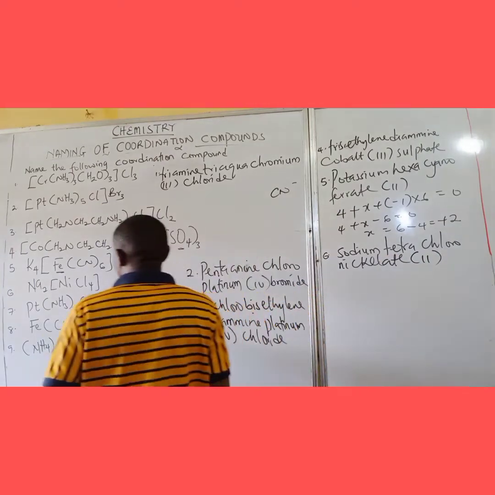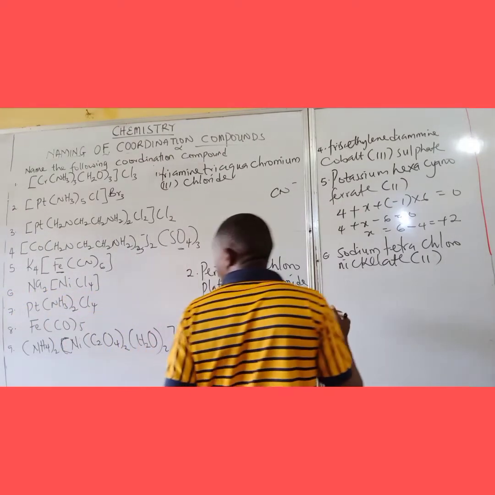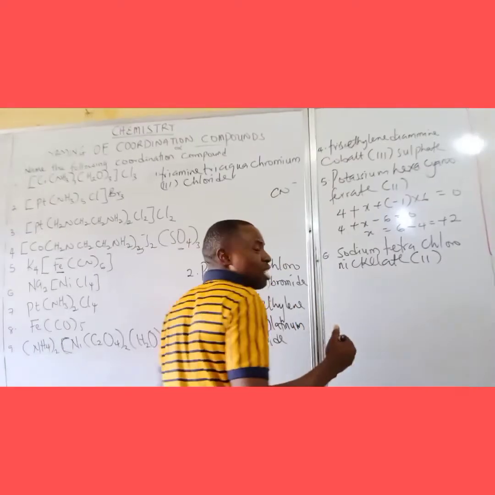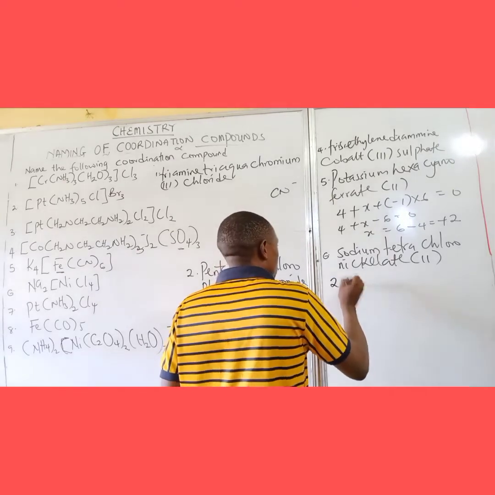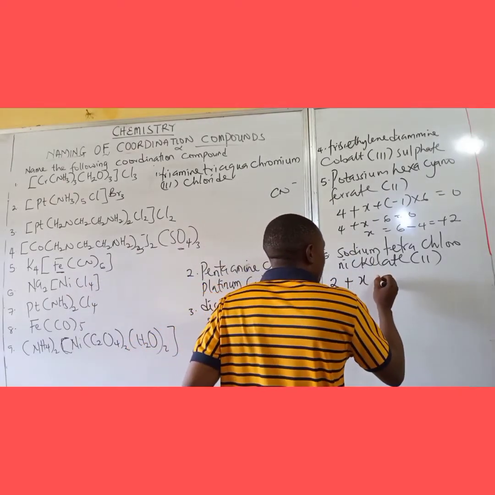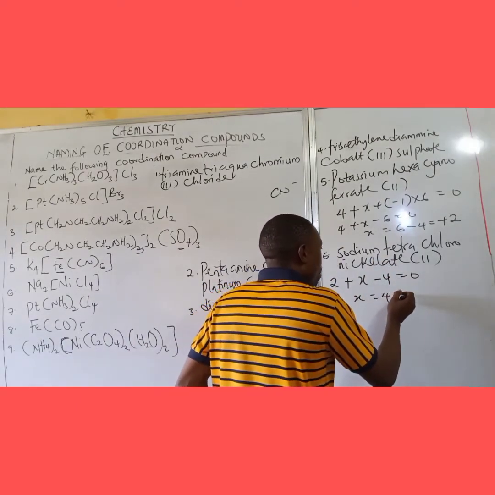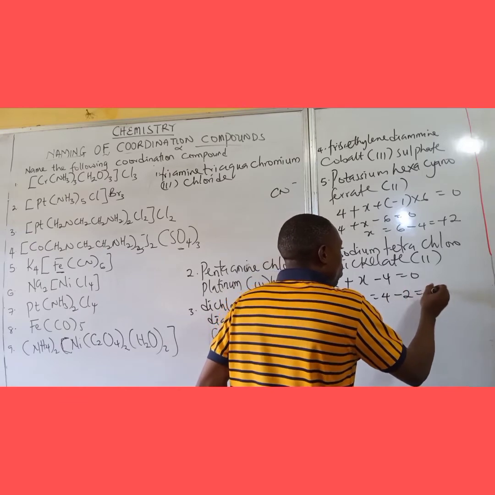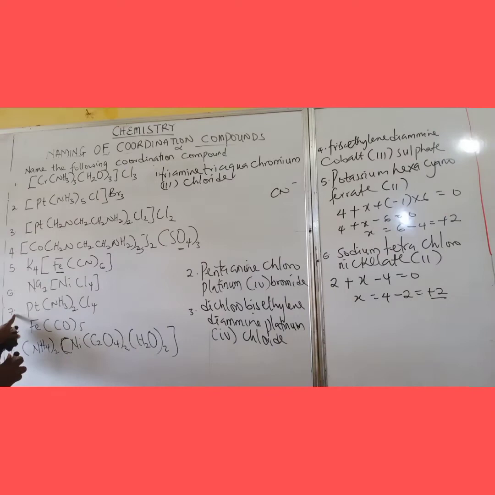The same rule also obeys. Sodium is +1, so 1 times 2 is 2, plus nickel X I'm looking for, chloride ion is -1 times 4, equal to 0. So X is equal to 4 minus 2, which gives me +2. Is that clear? Now we move straight away to number 7.